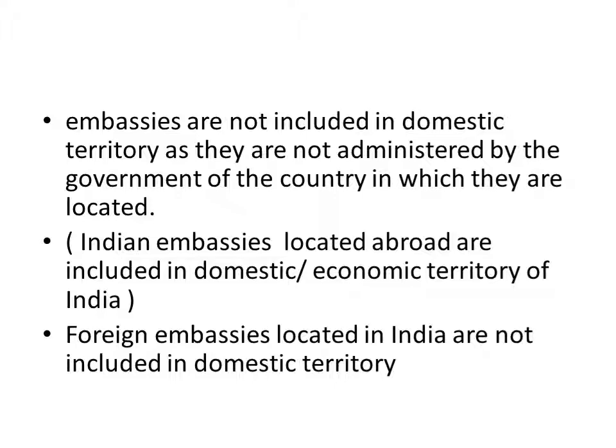The Indian embassy located in USA is the domestic territory of India, not of USA. Same as, foreign embassies located in India are not included in the domestic territory of India. They are part of the domestic territory of the country to which they belong.